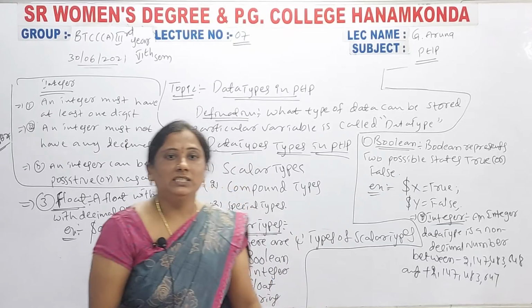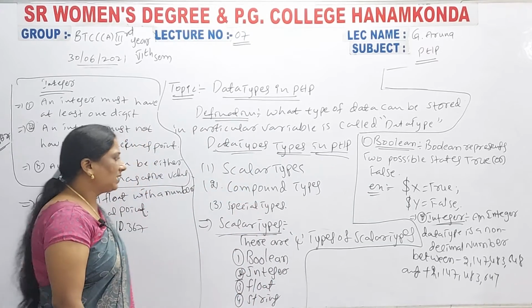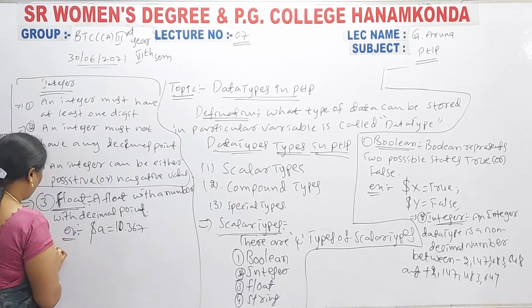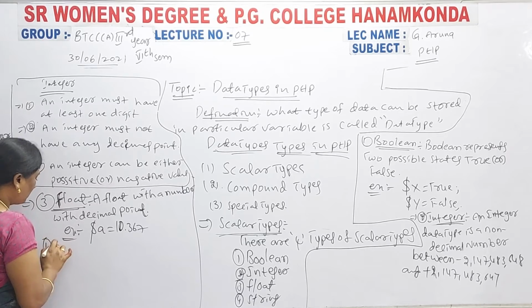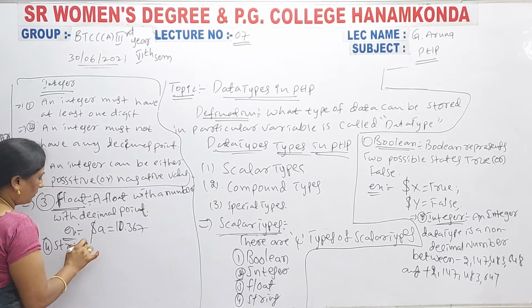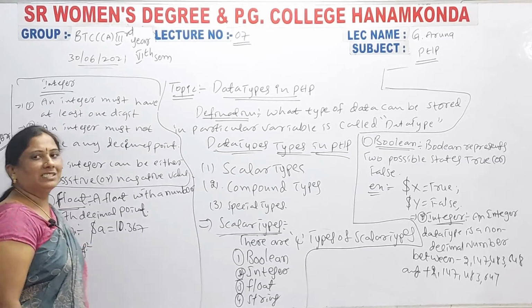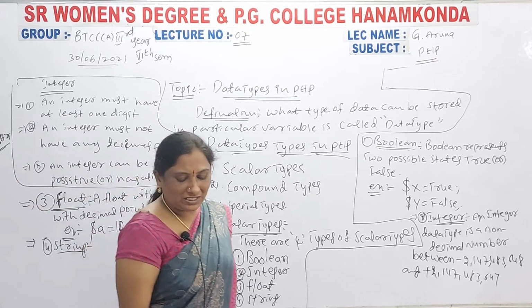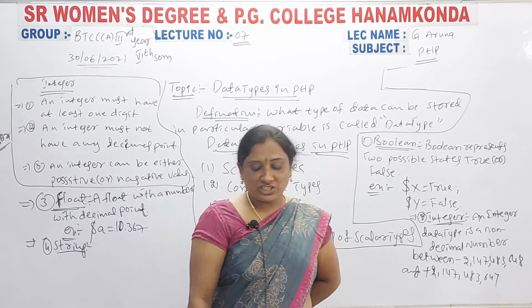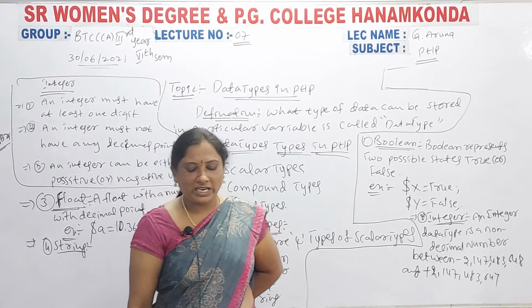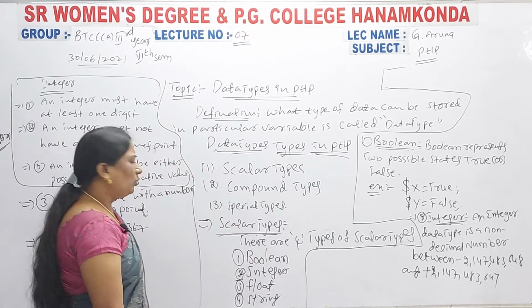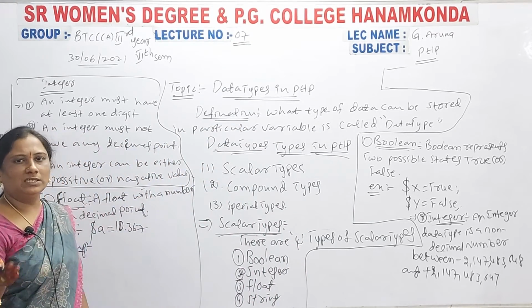So next one is the last scalar data type. The fourth one is the string data type. So what is the string data type? A string is a sequence of characters. You know the string data type from C language and C++ also.